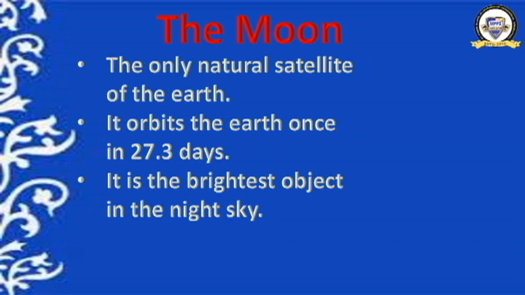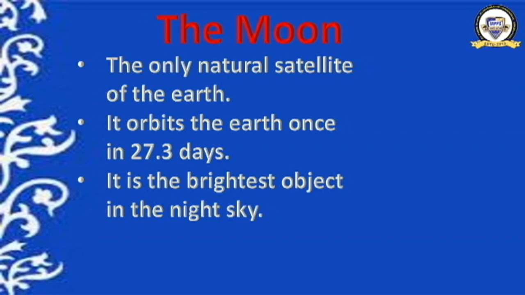Moon has rotation and revolution. For revolution around the earth, it takes 27.3 days, and for rotation, it takes 720 hours. Clear now? Okay, then you always know that we can see only one side of the moon.